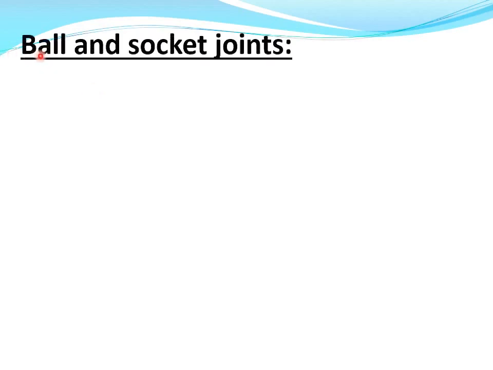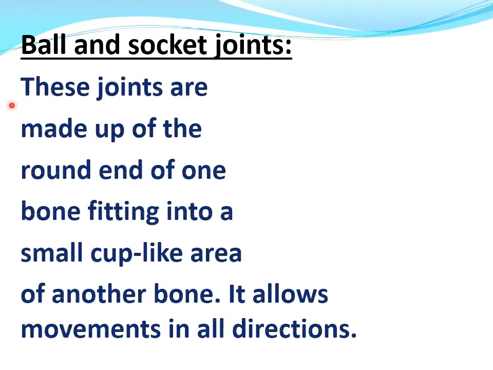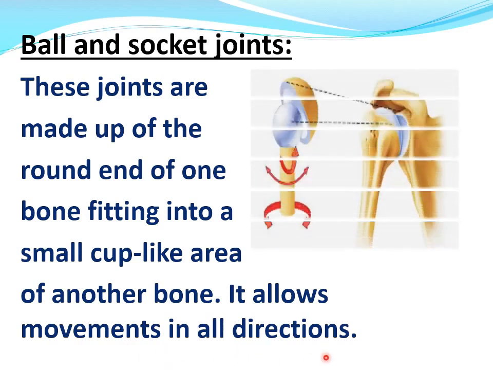Now, number 2, ball and socket joints. What are ball and socket joints? These joints are made up of the round end of one bone fitting into a small cup-like area of another bone. It allows movements in all directions.